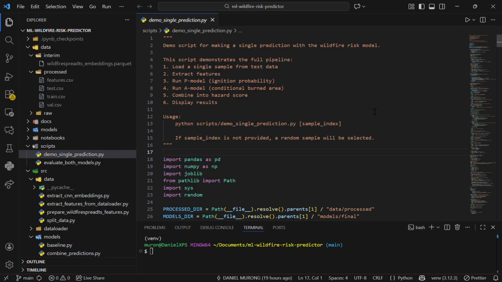So how the model works is that it is a combination of two models. The first model predicts the probability of fire ignition, and the second model predicts the burned area. When combined, we can multiply these two values to find the hazard risk score. This score reflects the expected impact of a wildfire, and agencies can use it to prioritize high-risk regions and plan more effectively for them.